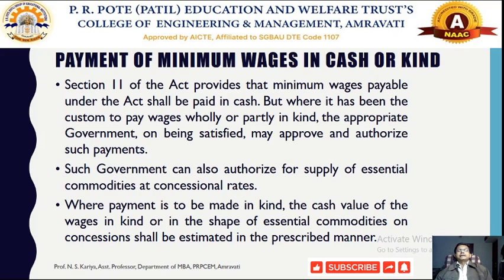But where the minimum wages are not provided in cash, or are wholly or partly paid in kind, the government will ensure that some essential commodities can be provided to the workers at concessional rates. So what will be the cash value of that particular wages that should be provided in kind should be estimated, along with what form of essential commodities can be provided to the workers on a concessional basis in that particular scheduled employment.